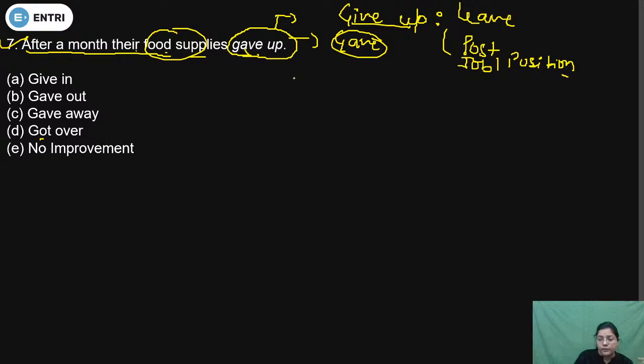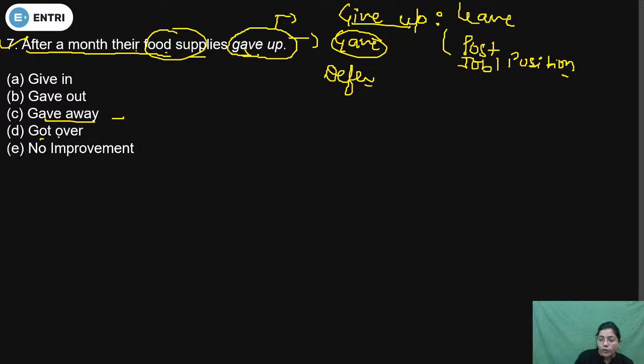And give in will be used buckle under. It means defer, postpone. And gave away will be used to disclose, break.